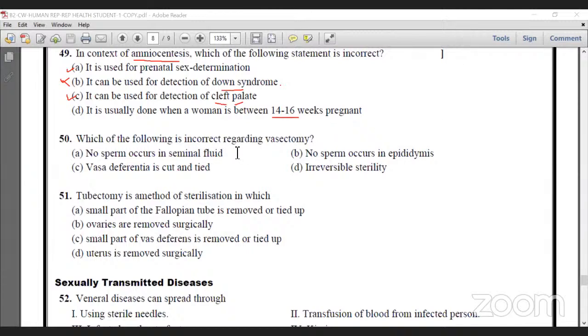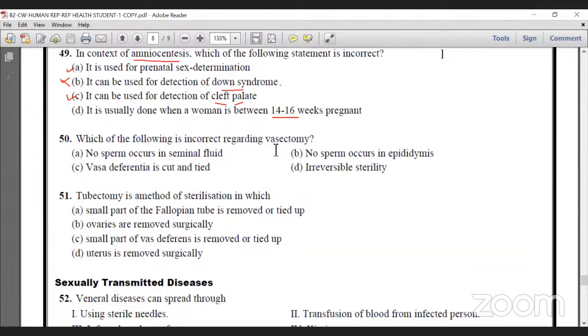Which of the following is incorrect regarding vasectomy? Some question regarding tubectomy and vasectomy. Vasectomy means a surgical operation is made in the male, cutting and tying up the vas deferens to avoid movement of sperm.